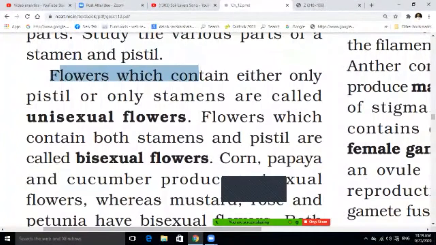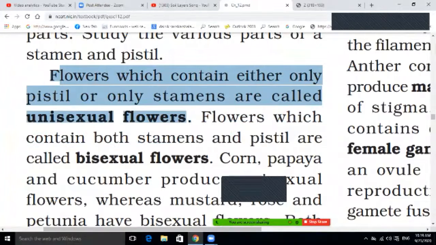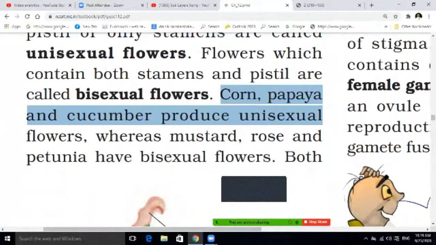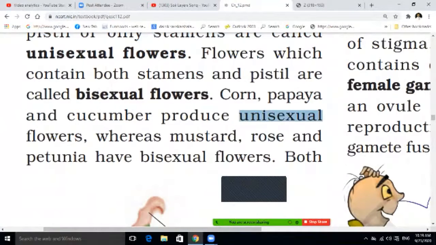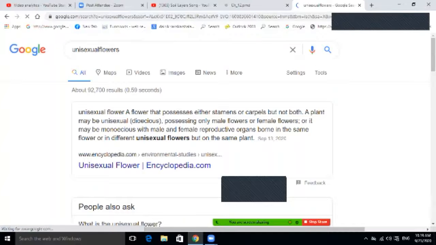Flowers which contain either only the pistil or only the stamens are called unisexual flowers, students. Write it down, this is very important. Flowers which contain both stamens and pistil are called bisexual flowers. For example, corn, papaya and cucumber produce unisexual flowers. So this is the unisexual flower.